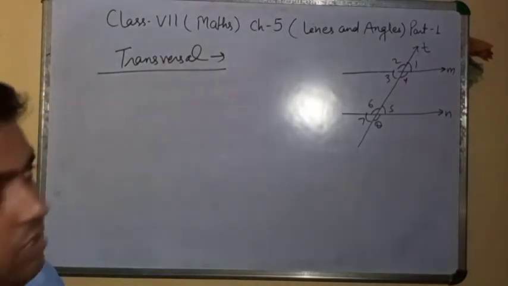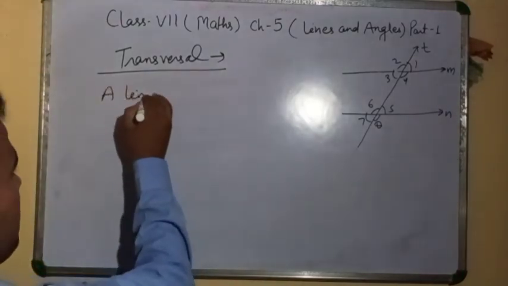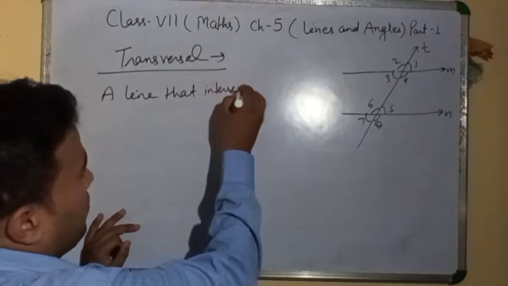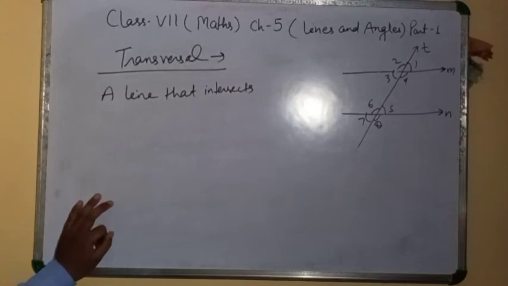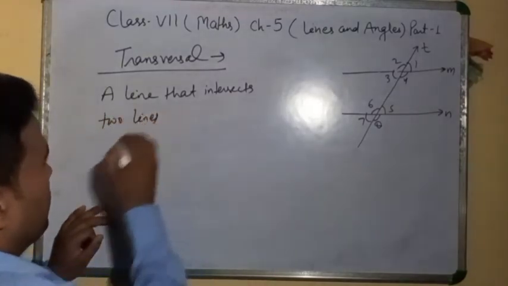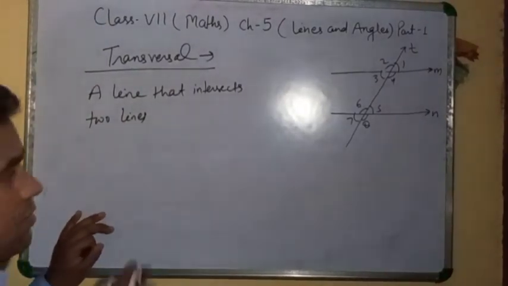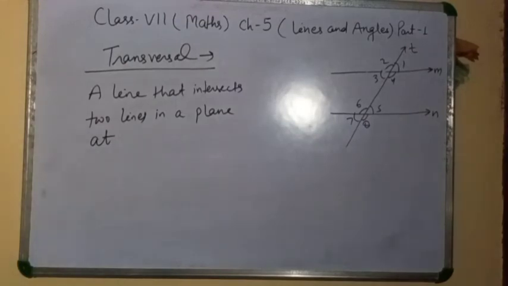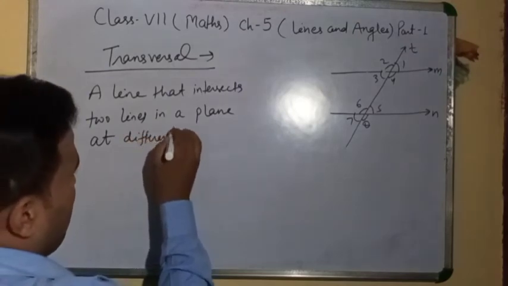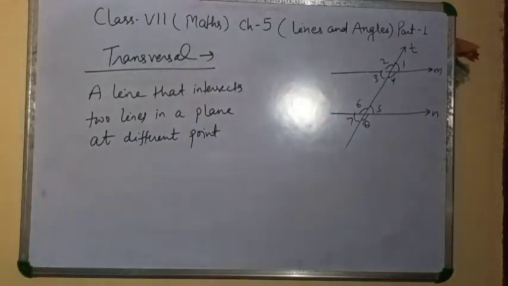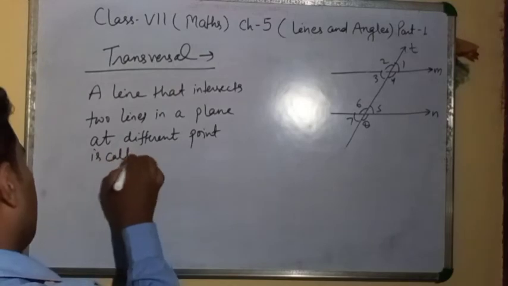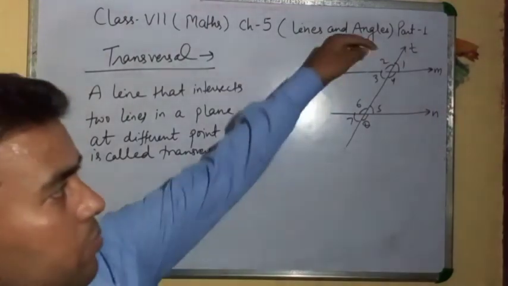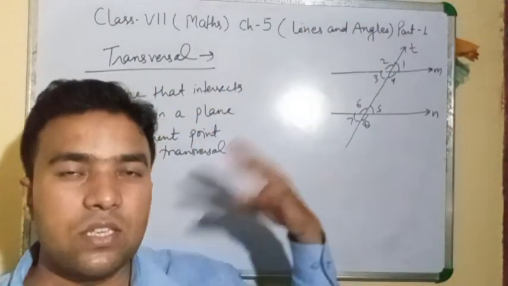A line that intersects two lines in a plane at different points is called a transversal. Means the first point is this, and the second point is not fixed, wherever this line will intersect.